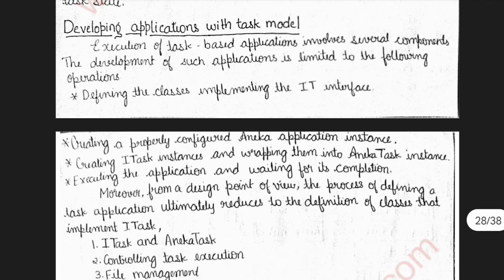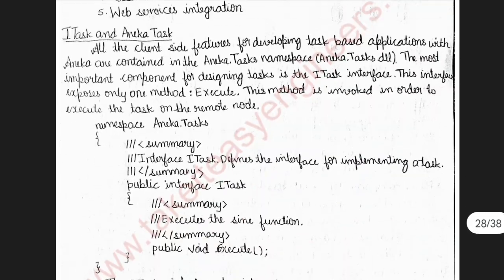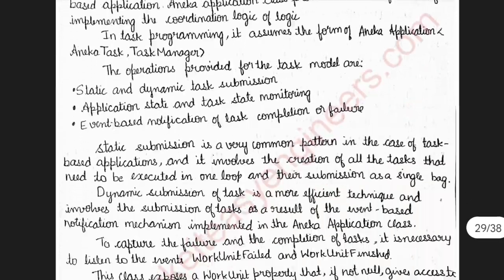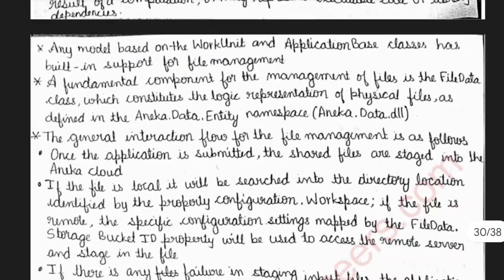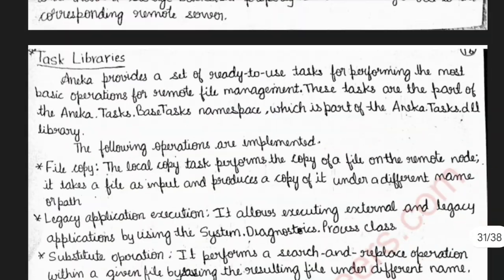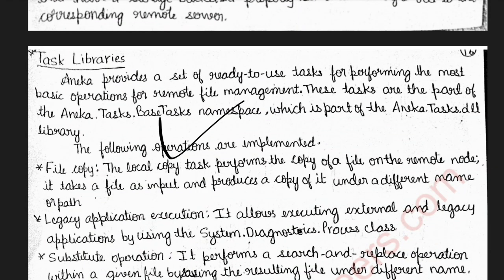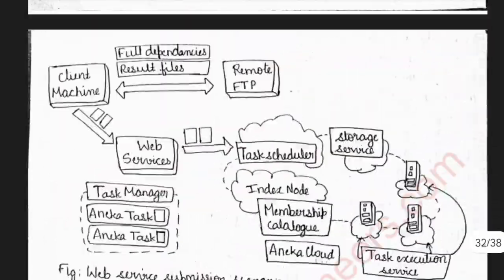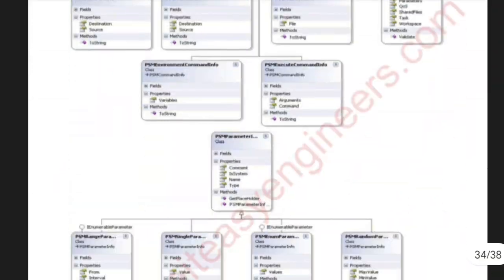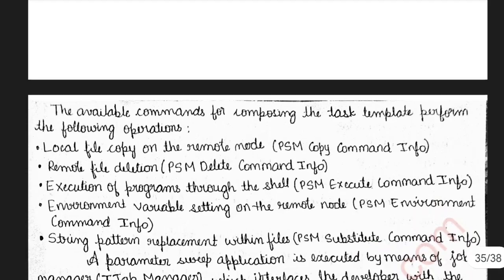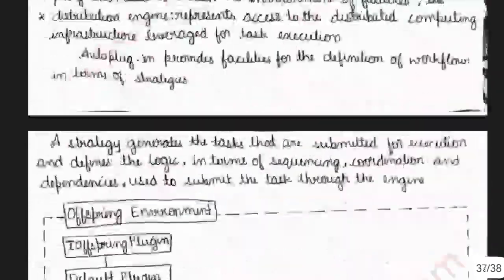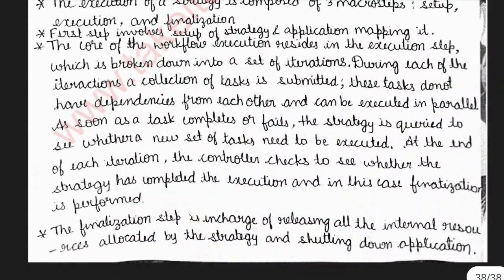And then we have developing applications with the task model, and the last subtopic, the important one, is the task libraries. This is also a repeated concept. So that's all that is important in module 3 of cloud. So let's move on to module 4 and see what are the important things.